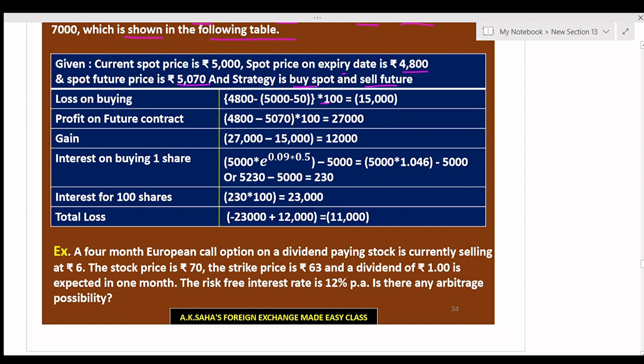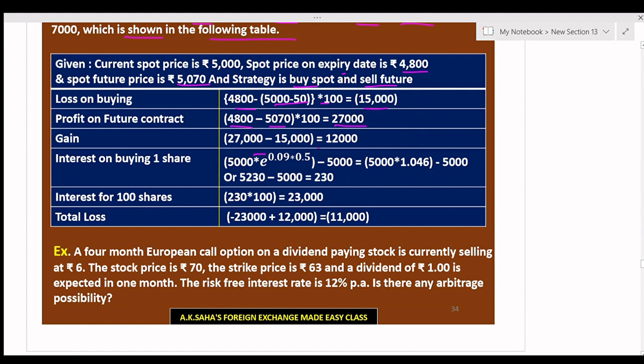Now the loss in buying: 4,800 minus 5,000 minus 50, here the dividend is deducted, equal to 15,000 will be the loss. And the profit on the future contract, 4,800 minus 5,070, is 27,000, the profit, because it is sell future.